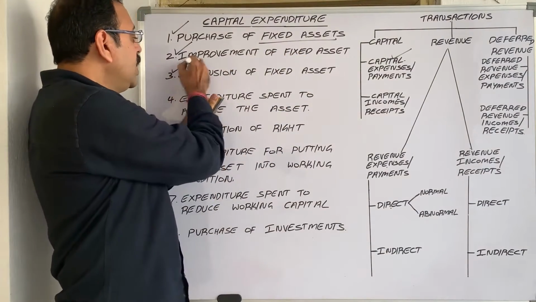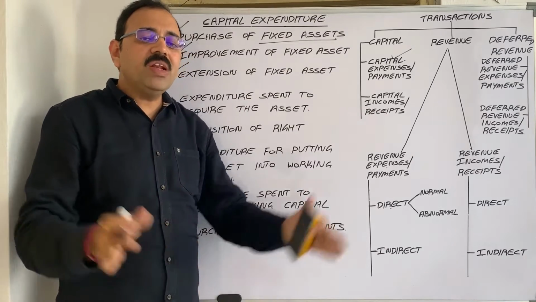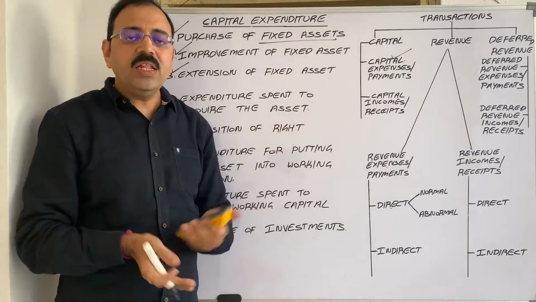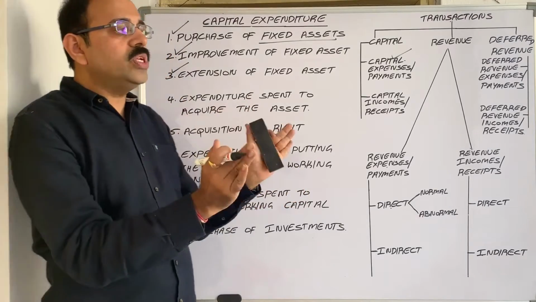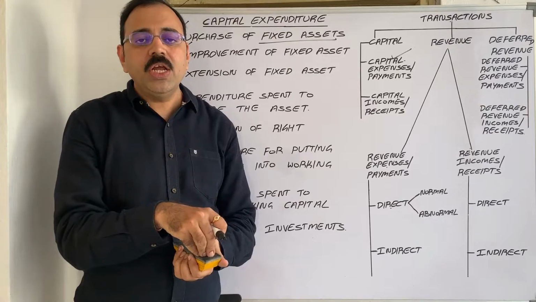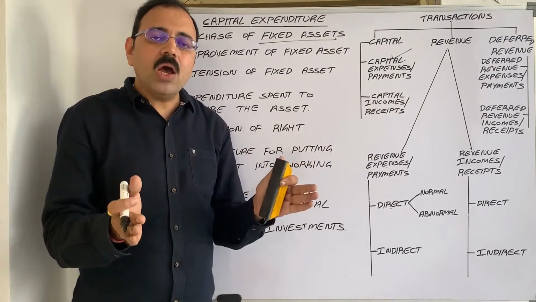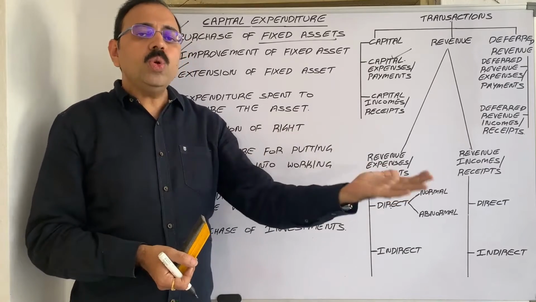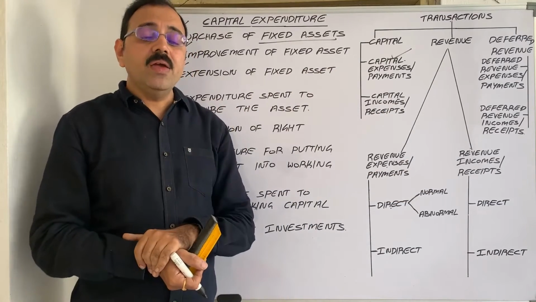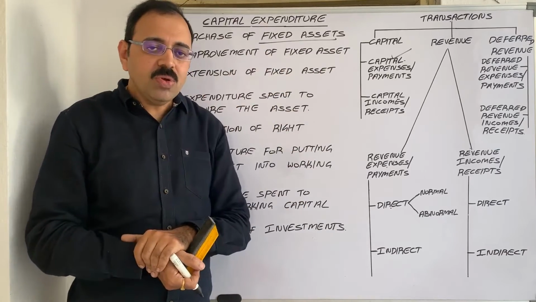And third one is extension of fixed asset. For example, take one cinema theatre. Say in that theatre there are 1000 seats. So the owner spends some expenditure to increase the seating capacity of that theatre. Now the seats are 1500. Due to the introduction of 500 extra chairs, the earnings of that cinema theatre will increase now.